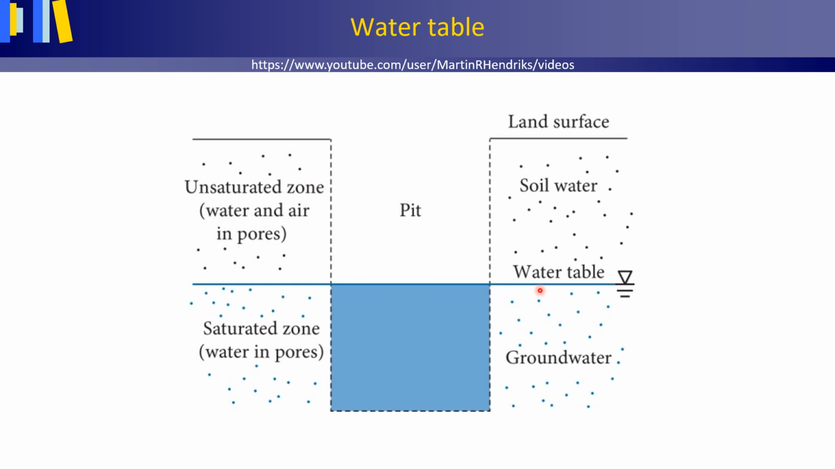We simply denote the water table as having a relative water pressure 0, or in short, as having a water pressure 0. When we move down into the groundwater, we have positive water pressures, and when we move upwards from the water table, we have negative water pressures.